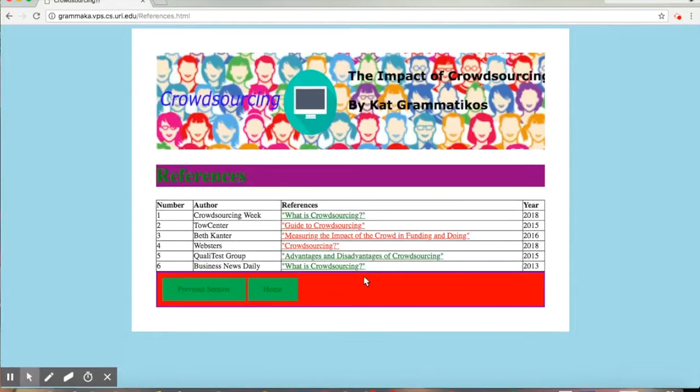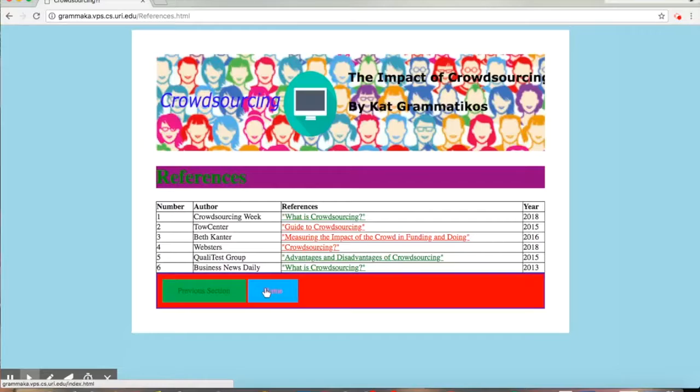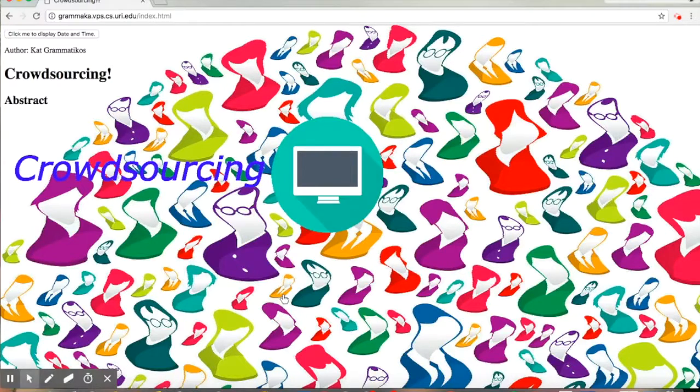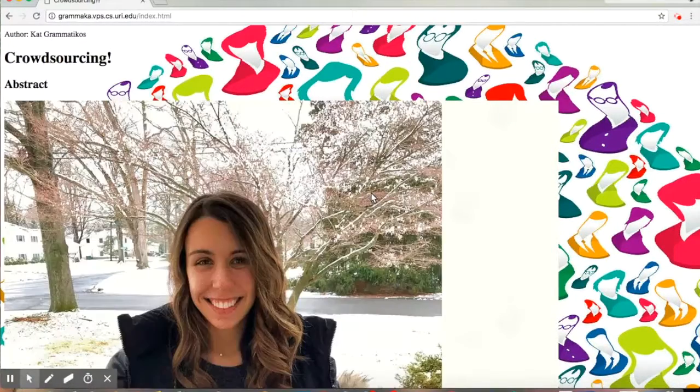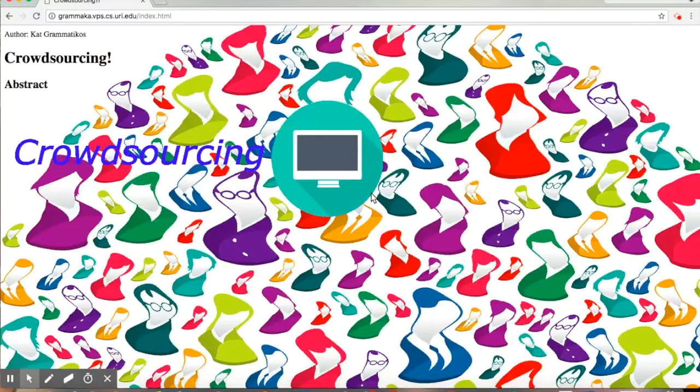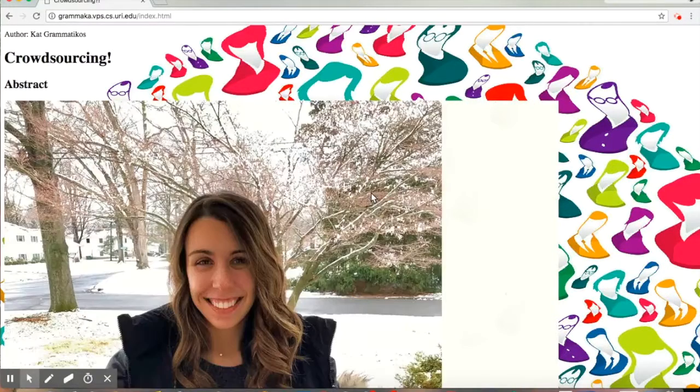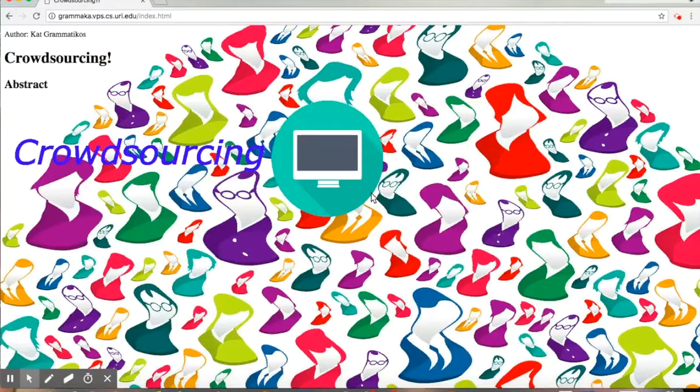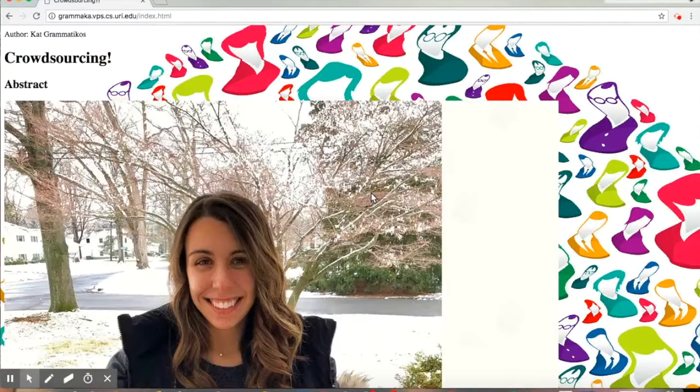Now I will scroll down to here and click the home button, which brings me back to my index page. This is the first page we looked at. I really enjoyed making this website because I learned a lot of valuable information on what crowdsourcing is and how it affects me in places I did not know it did.